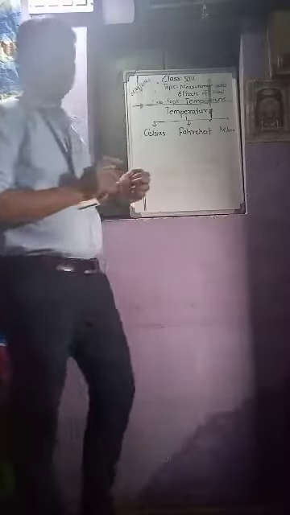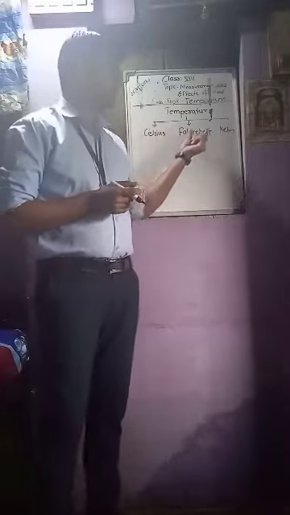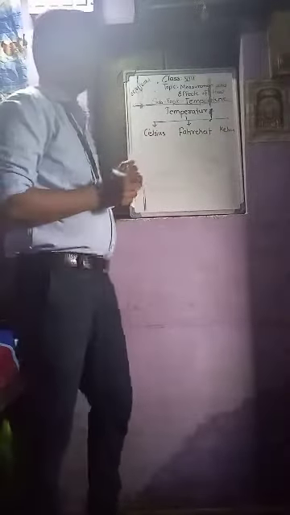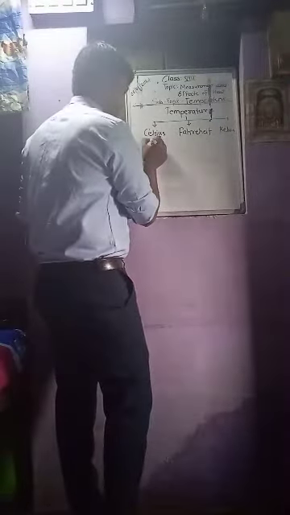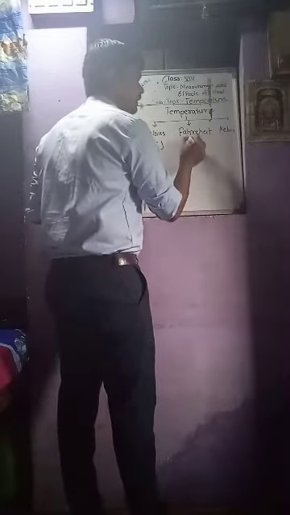What are the three measures to calculate the temperature? First is Celsius, second is Fahrenheit and third is Kelvin. Celsius is given in degrees, while Kelvin is denoted by a simple K.